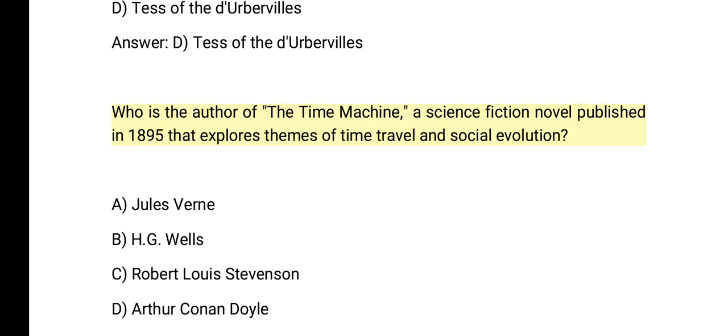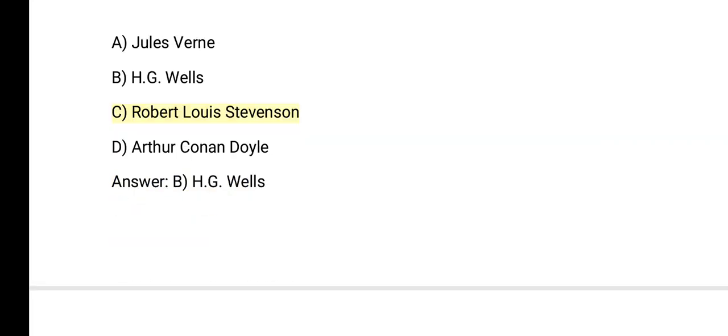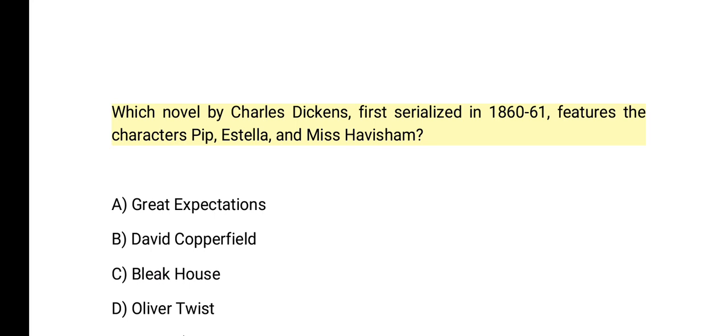explores themes of time travel and social evolution? A. Jules Verne. B. H. G. Wells. C. Robert Louis Stevenson. D. Arthur Conan Doyle. Answer: B. H. G. Wells. Which novel by Charles Dickens, first serialized in 1860-61, features the characters Pip, Estella, and Miss Havisham?